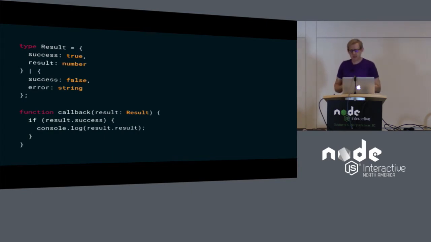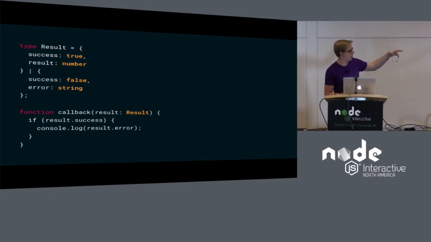So the type system can then use this tag to do refinement, just the way we saw with the null checks. Within this callback, result is in the same quantum state we saw with the nullable string. Here, the type system knows that if result.success is true, then we can see up in the type declaration that result has to be a number and it has to be present. So then this works. But if we try to print out the error property, which is in the false branch, then the type system knows that this isn't present.